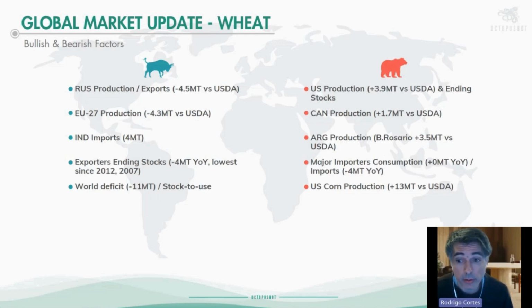And then finally is the U.S. corn production, that at the moment we're getting the highest yields in the history of the U.S. That can change if the acreage at the end of the month gets reduced by a significant amount. But even though, we see much better yields in comparison to last year.